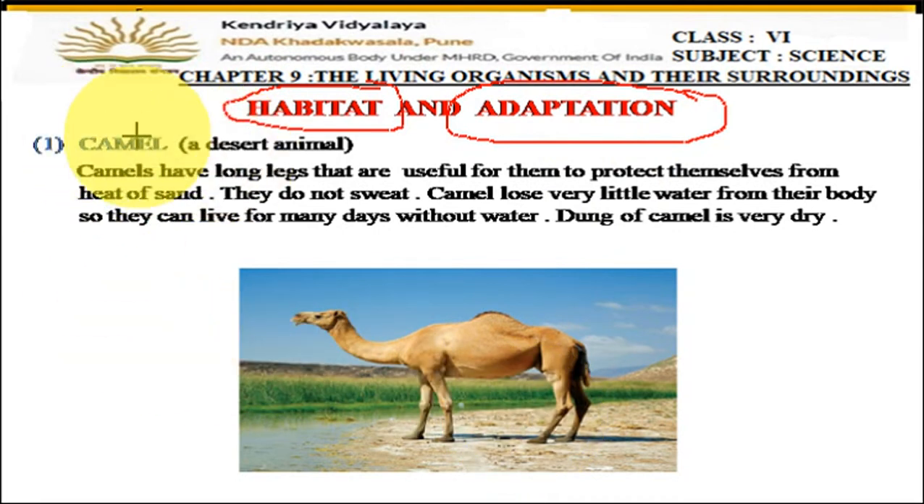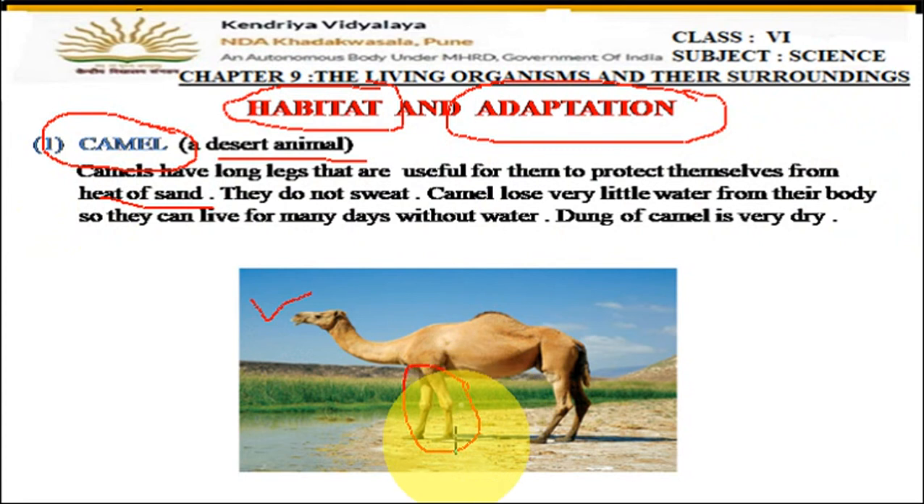Now first of all we will study about the camel. Okay, now all of you know that the camel is a desert animal. Camels, as you can see in the picture here also, have very long legs, right? The legs are very long, which is useful for them to protect themselves from the heat of the sand. Why do they have long legs? There is a reason behind it, because due to the height of the body, their neck area and their mouth area can remain away from the hot sand. That's why the legs are very long.